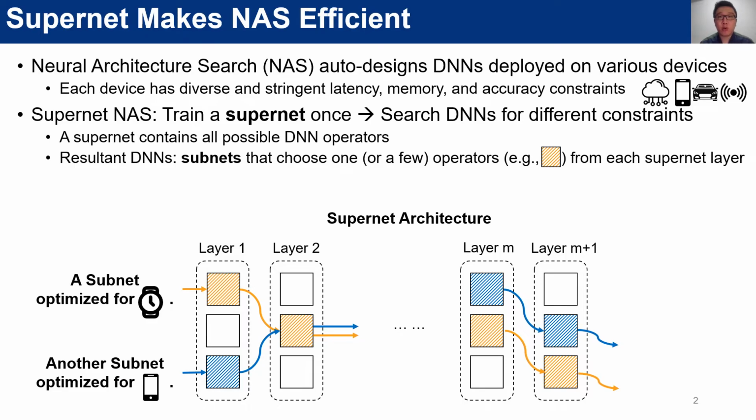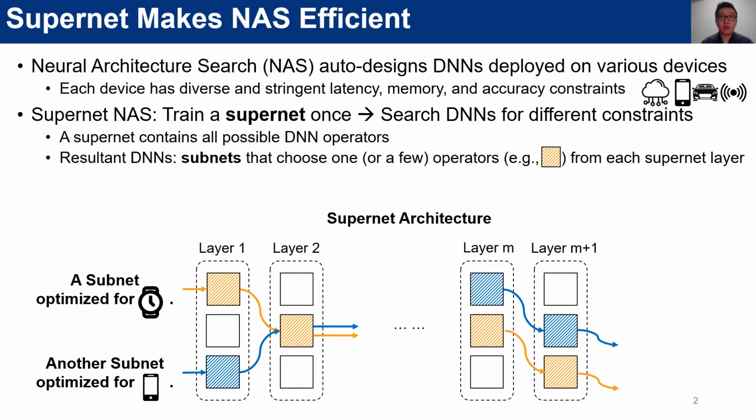Nowadays, deep neural networks are needed on various devices with different hardware and accuracy requirements. And neural architecture search is a great technique to automatically design deep neural networks meeting these complicated deployment constraints. In particular, Supernet is an extremely significant NAS paradigm because it provides great efficiency. A Supernet is constructed by composing all possible DNN operators.